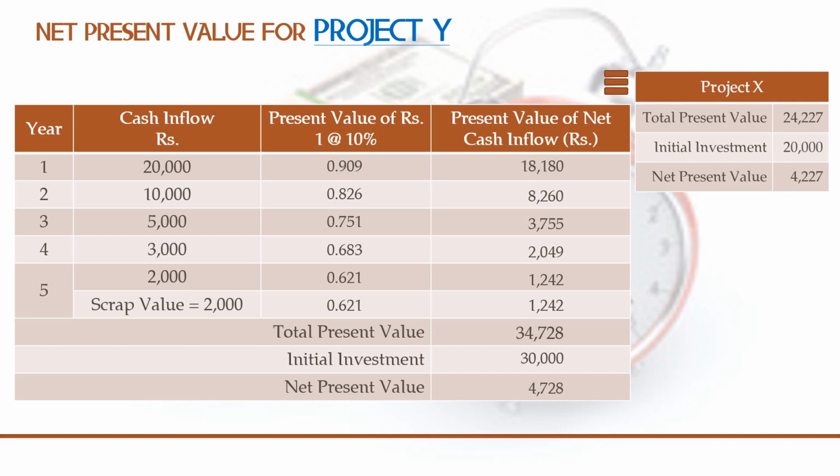So here is the information for project X. The net present value for project X is 4,227, and for project Y is 4,728. So if we compare both projects, 4,728 is greater than 4,227. So we can recommend project Y by using the net present value method.